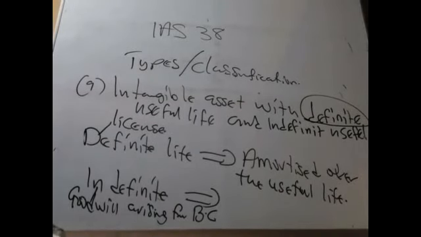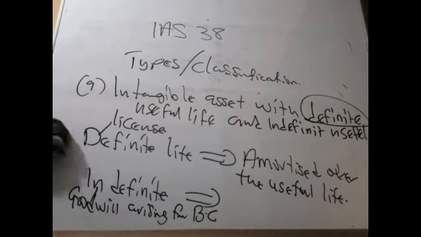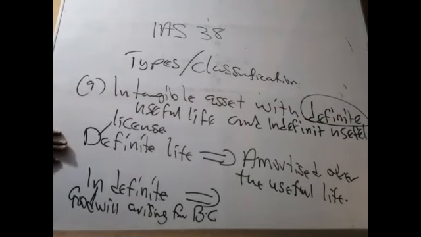If you acquire a company and you pay so much as goodwill, that goodwill will not have a useful life, because you acquire the subsidiary company for life. So there will not be any definite life. Now we are done with the accounting treatment of the first type of intangible asset.